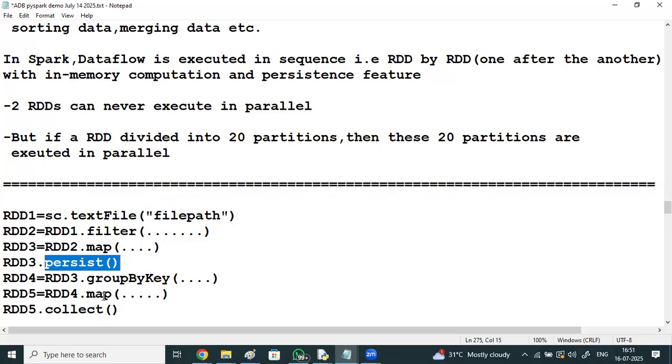Already your data is stored there. Where is your file path available? Already your file is available in Azure, whatever size it is. You will just be giving the path of it. Whenever you give the file path using Spark context, this RDD gets loaded.